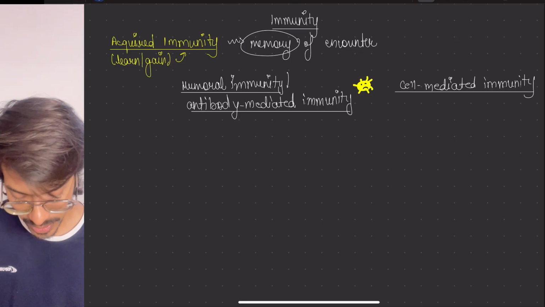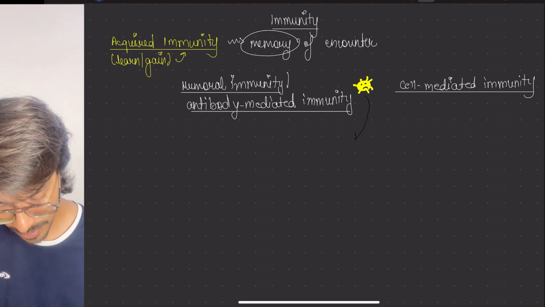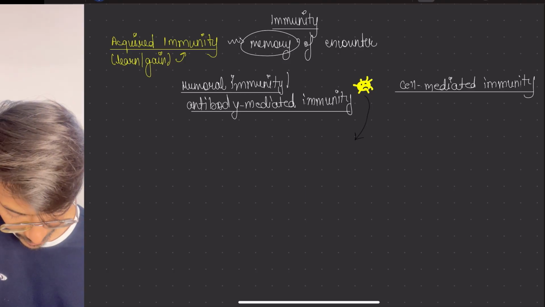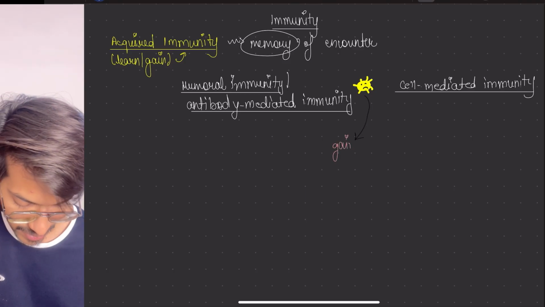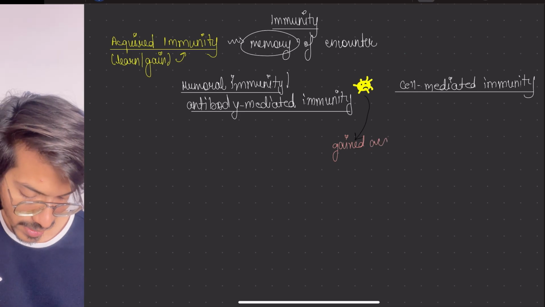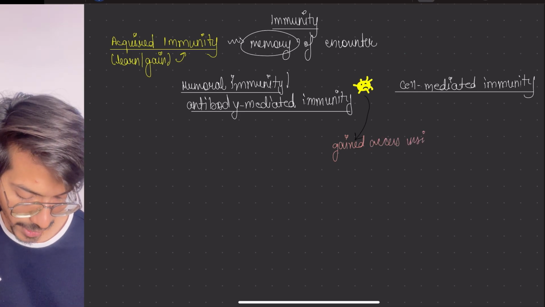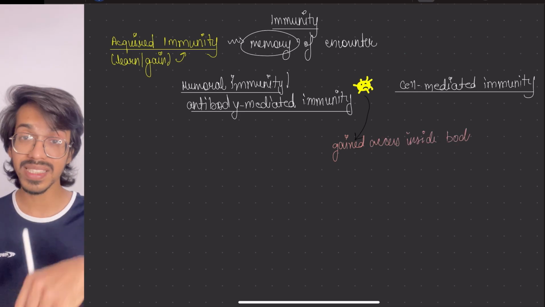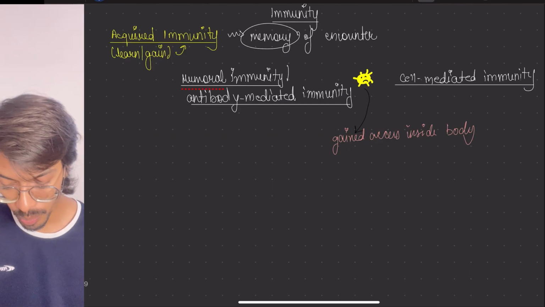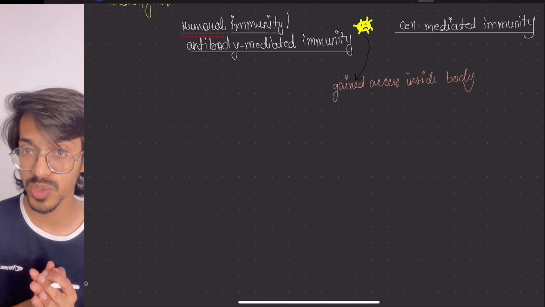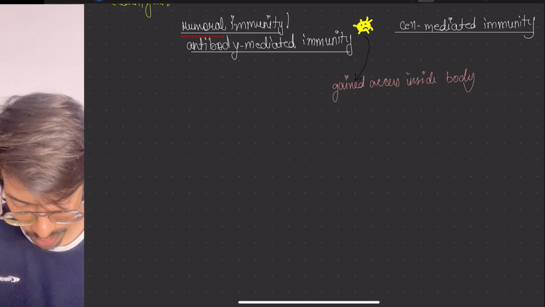Now this gains access inside the body. Now when it goes inside the body, what will happen? Your body will start doing certain responses. So first of all, what will happen?